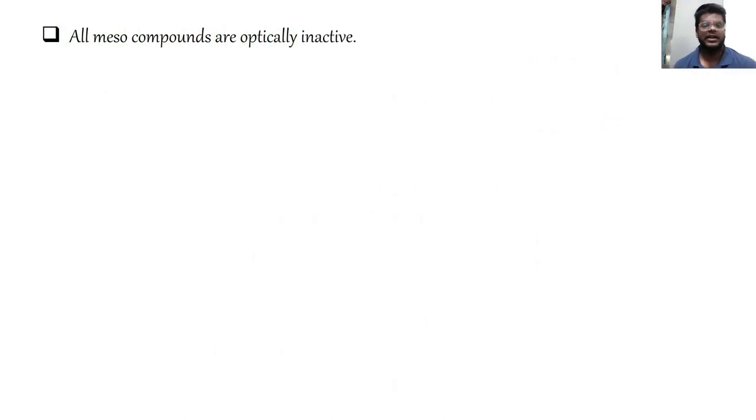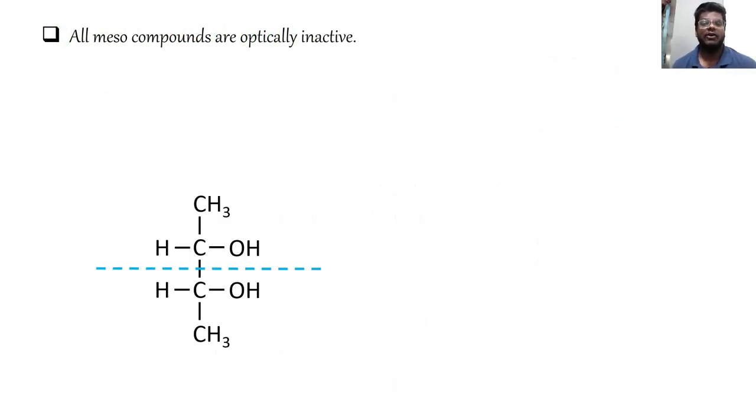One more thing about optical isomers: all meso compounds are optically inactive. Why? Because, as I said, optical activity is the property of enantiomers. What are enantiomers again? The compounds which show chirality. What was the formula for chirality?